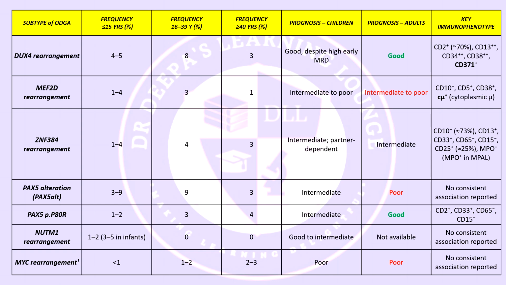So this table essentially gives you an at-a-glance map of all the other defined genetic alterations of B-ALL. It tells you how each subtype performs at different ages. It signals the good actors like DUX4 rearranged and NUTM1 rearranged versus the bad actors like adult MYC-R and MEF2D rearranged. And it provides key immunophenotypic clues that you can look for during flow cytometry and specific genetic tests. In practice, you will often use these immunophenotypic hints to triage cases for appropriate NGS and FISH panels and integrate the morphology, flow, and molecular data. So save this video for your further diagnostic practice.